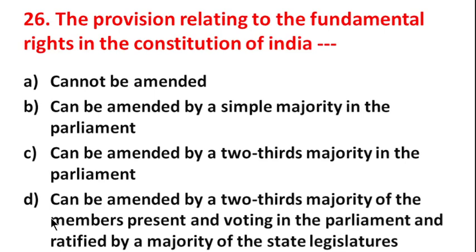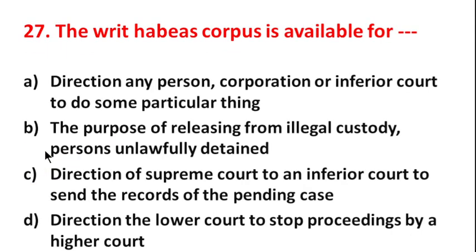The provision related to the fundamental rights in the Constitution of India cannot be amended; can be amended by a simple majority in the Parliament; C, can be amended by a two-third majority in the Parliament; can be amended by a two-third majority of the members present voting in the Parliament and ratified by a majority of the state legislatures. Tell me which option is correct here. If your answer is C, then it is the correct answer.